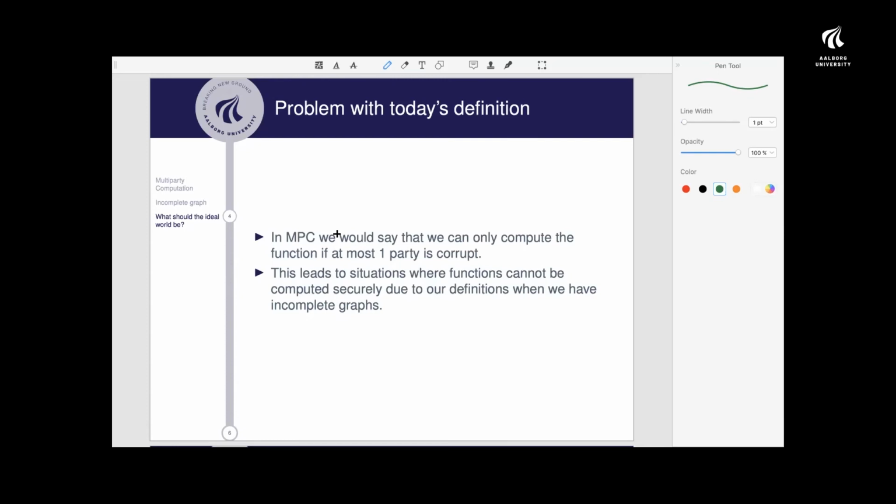So this leads to a situation where we say that functions cannot be computed securely, due to our definitions, when we have incomplete graphs. There's not much literature actually studying this incomplete graph, and the few papers studying it will just focus on what we can compute securely. They will just say we cannot compute this function securely.